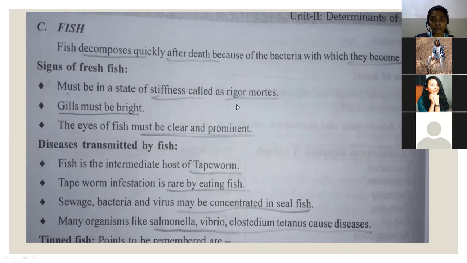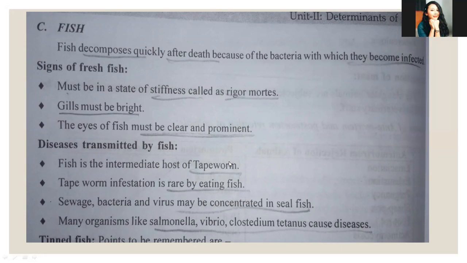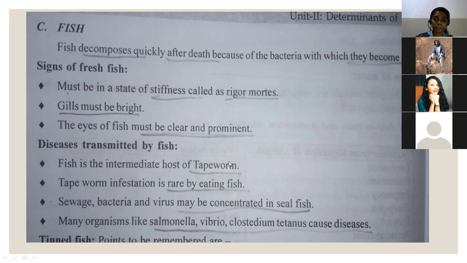Not remembering rigor mortis? Anjali. Anjali is there? Ganesh is there? Stiffening of muscle. Very good, stiffening of the muscle. In which condition have we studied this, Pratima?